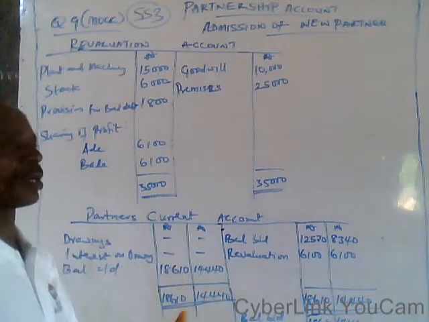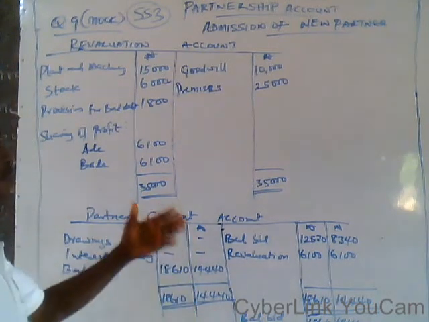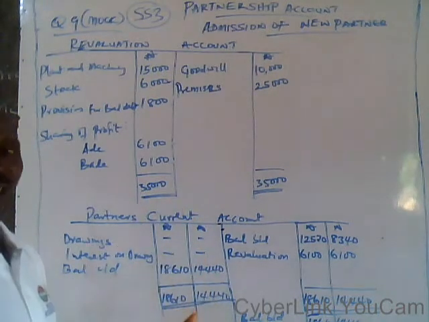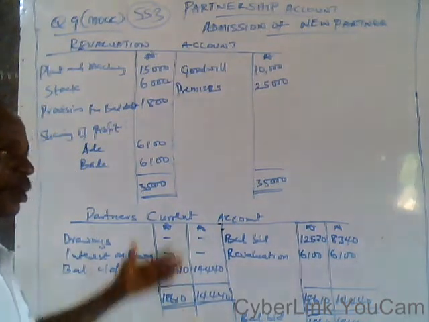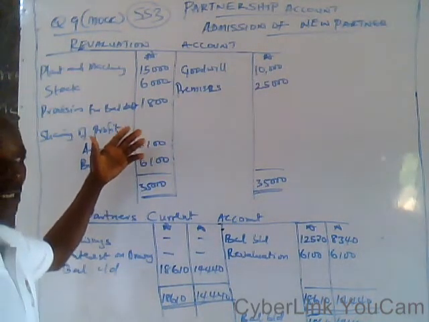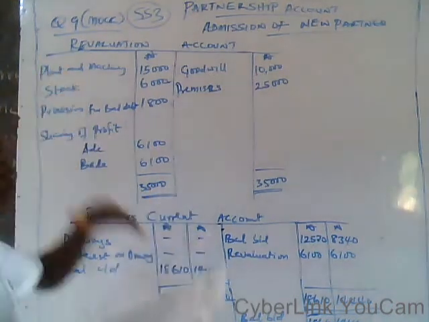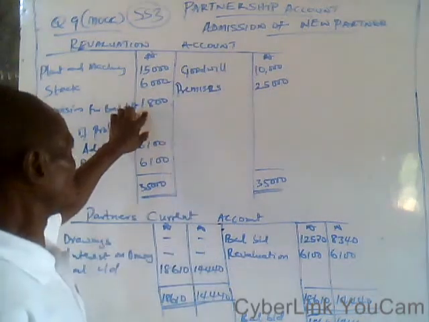The reason why Dodo will not be part of this account is that he is a new partner, and therefore, before he can join or enjoy any benefit of the business, A-Day and Bad-Day will first of all consider their own benefit before they admit another new partner. That is, they value their own effort from day one up to the date they are ready to join that partnership.